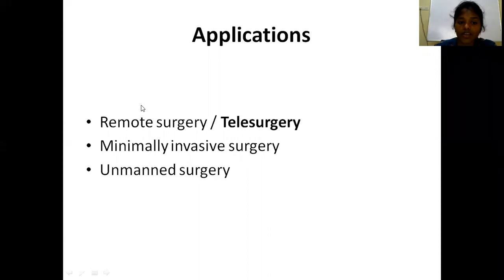The other application is remote surgery or telesurgery. Nowadays, we are hearing a lot of terms like telemedicine, teleconsultation. Similarly, there is a term telesurgery, that is performing the surgery at a distance. This telesurgery is possible with the help of the robot. That is, robotic surgery has application in remote surgery.